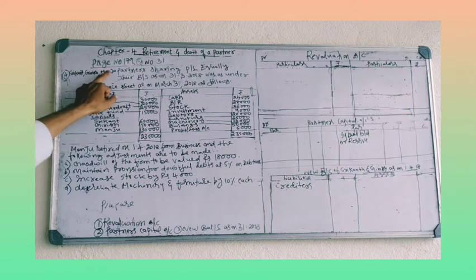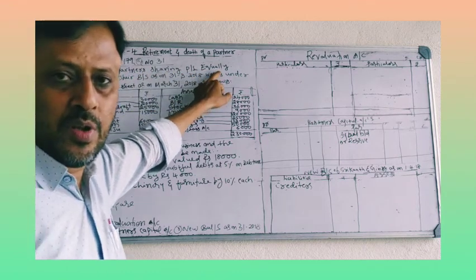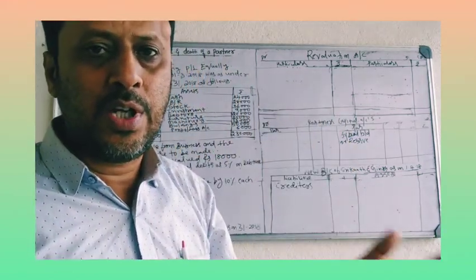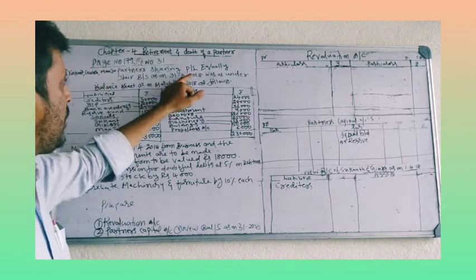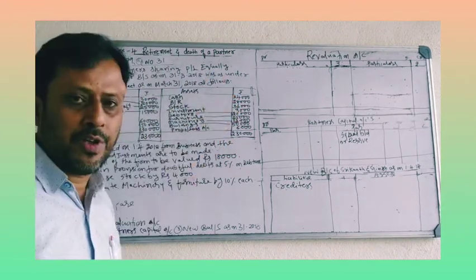Srikanth, Grish and Manju are partners sharing profits and losses equally. Three partners were there. They are sharing profits and losses equally. Their balance sheet on 31/3/18 was as under, and the balance sheet is given.